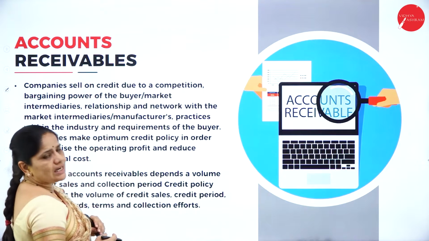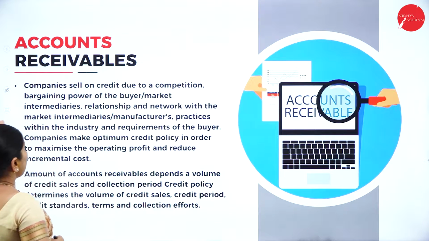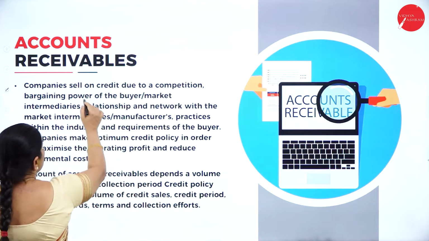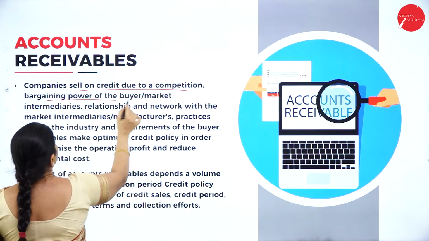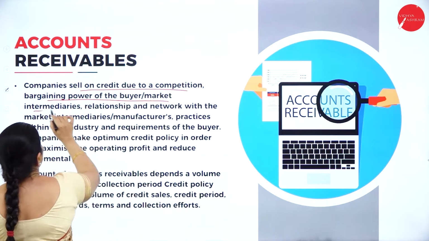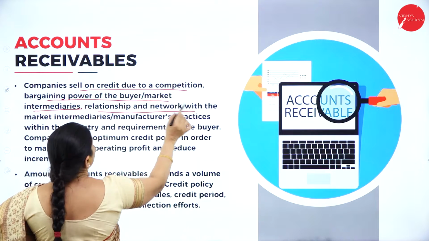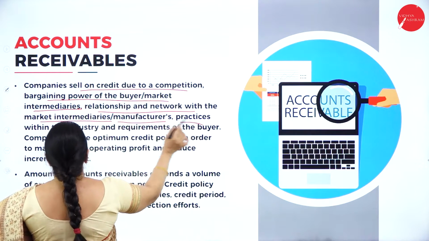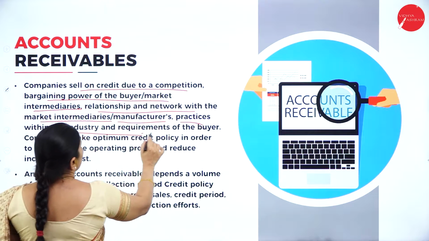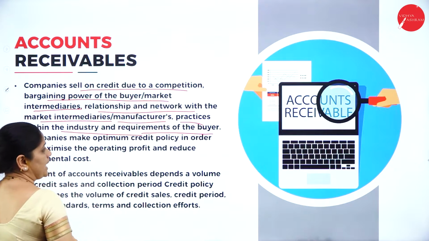Then, next one is the management of accounts receivable. The companies sell on credit due to competition, bargaining power of the buyer or the market intermediaries, relationship and network with the market intermediaries, manufacturers, practices within the industry and requirements of the buyer.